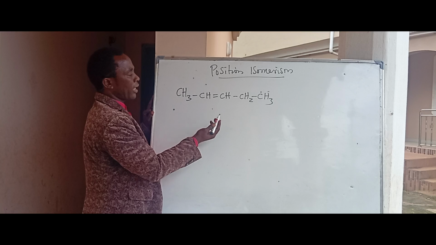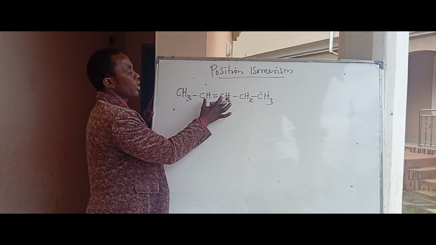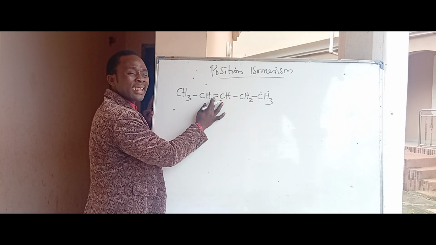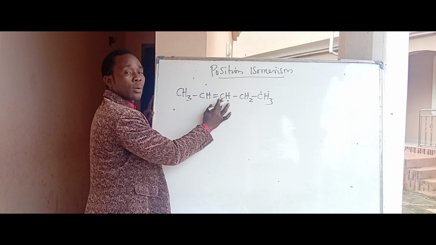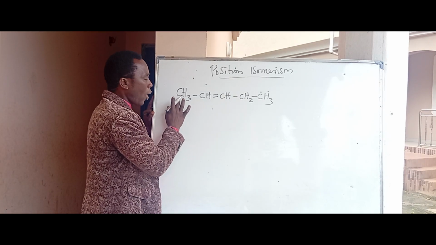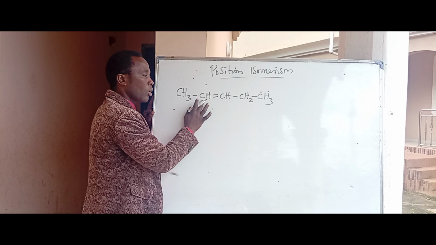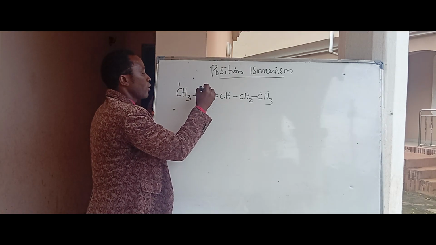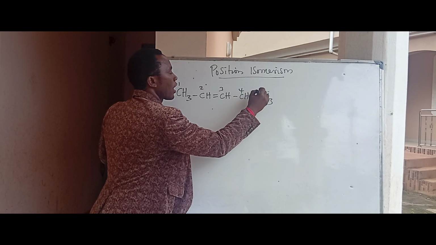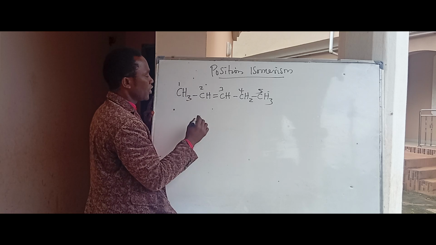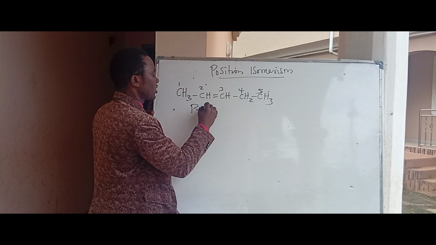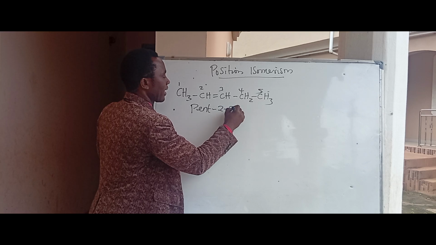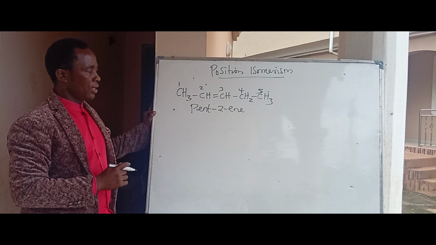Now, if you want to number the compound, you number in such a way that the functional group will have the least number. 1, 2, 3: the functional group will be at number 3. But if you start from here, 1, 2, the functional group will be at number 2. So it is better to start from here in your numbering. So this is 1, 2, 3, 4, 5. That is pent. Pent-2-ene. This is pent-2-ene.